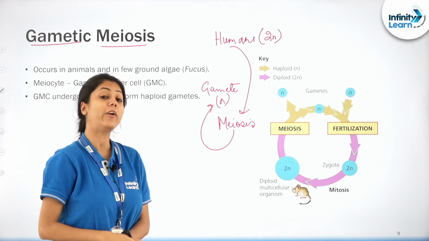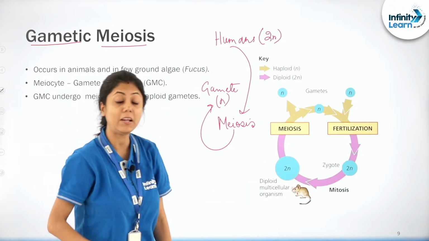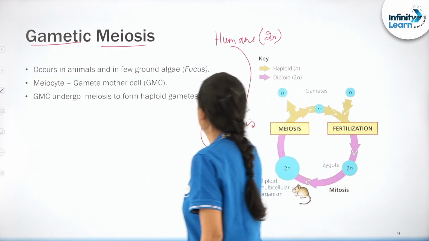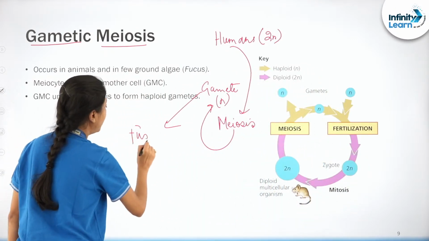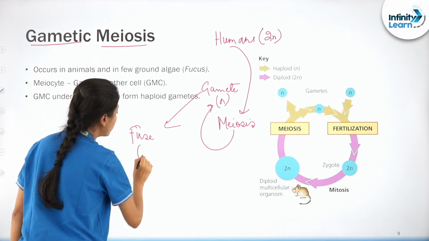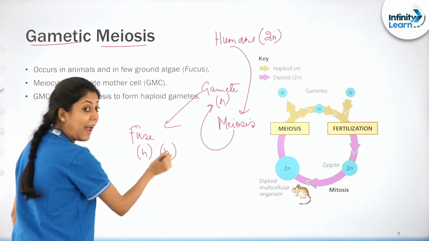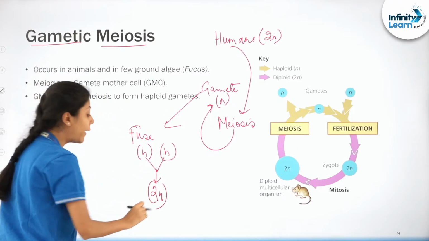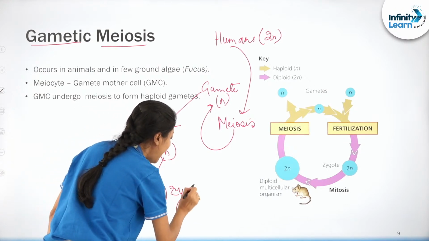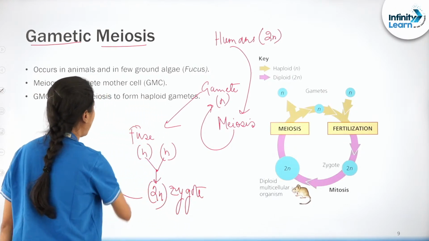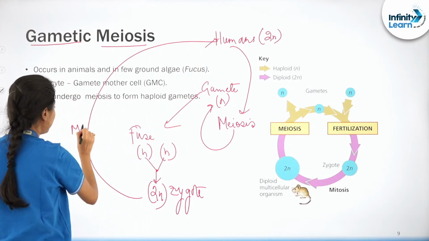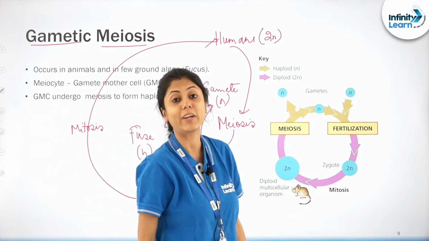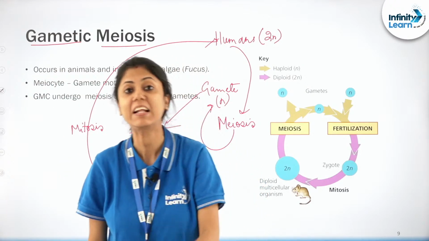In diploid organisms, the gametes which are haploid are produced by the process of meiosis, and then what will happen to these gametes? They will fuse. The male and female gametes will fuse and form the diploid zygote, correct? And this diploid zygote will undergo mitosis to form the embryo, and then ultimately the diploid organism will be formed. Is it clear to all of you?